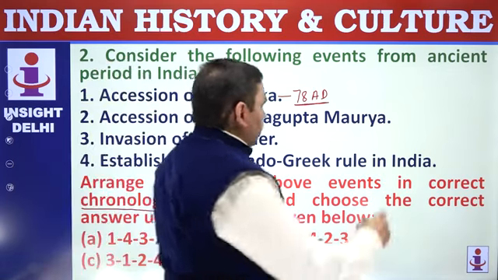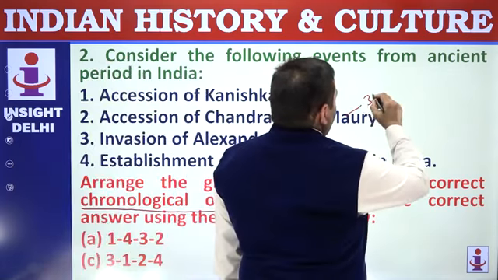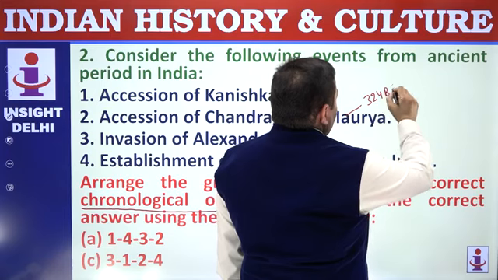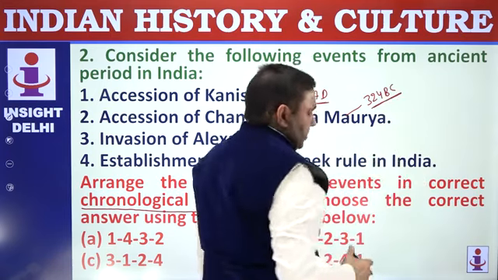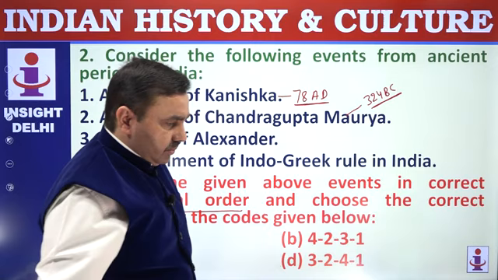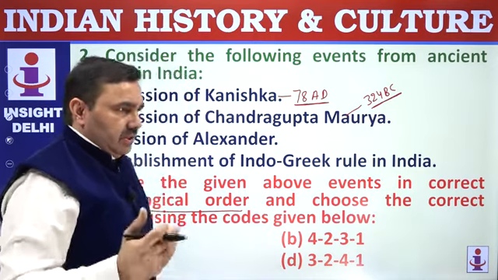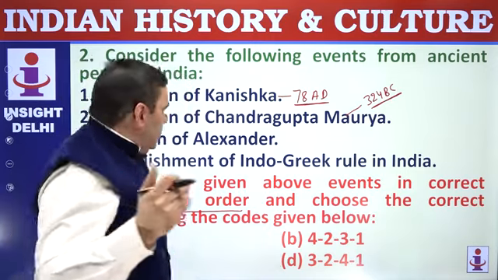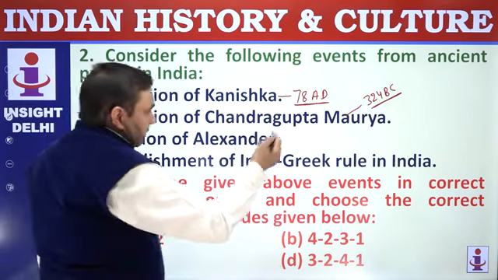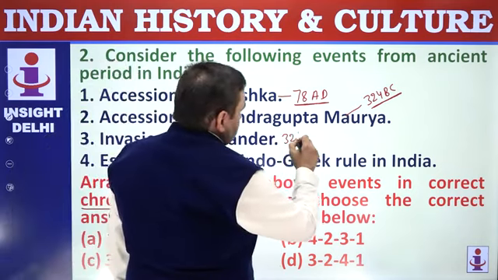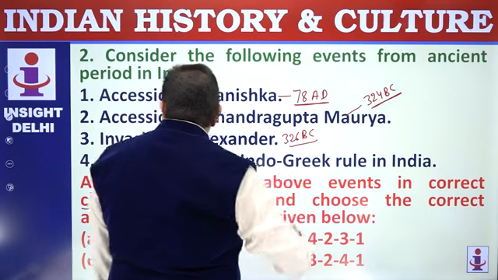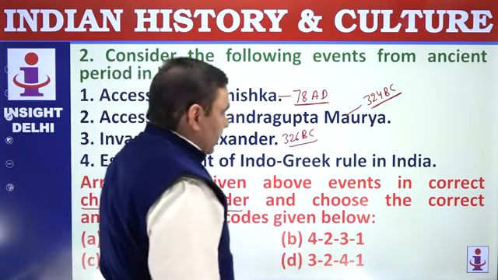Accession of Chandragupta Maurya. Chandragupta Maurya founded Mauryan Empire in 324 BC or 321 BC. There are 2 dates which are estimated by historians. Invasion of Alexander, a couple of years before him, say 326 BC. Establishment of Indo-Greek rule in India.